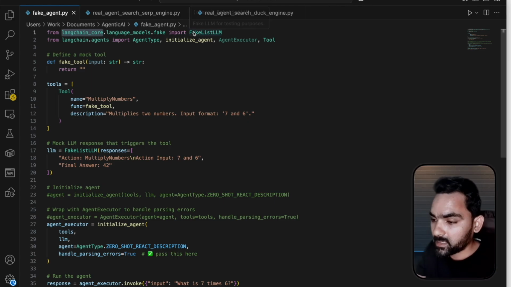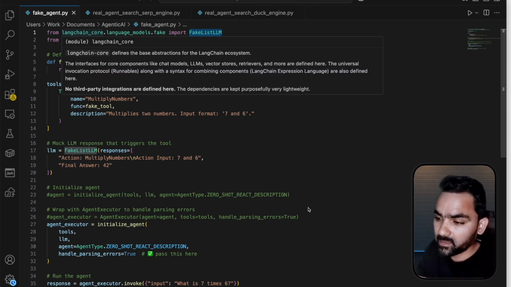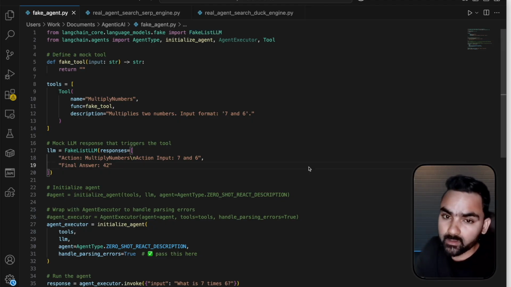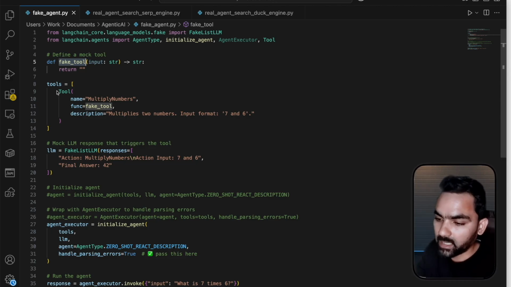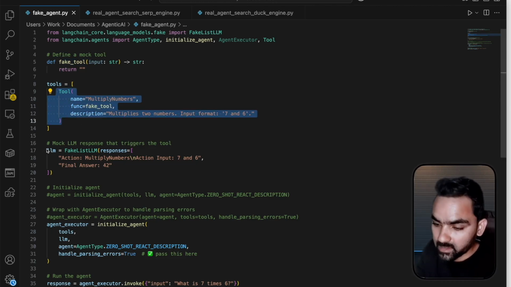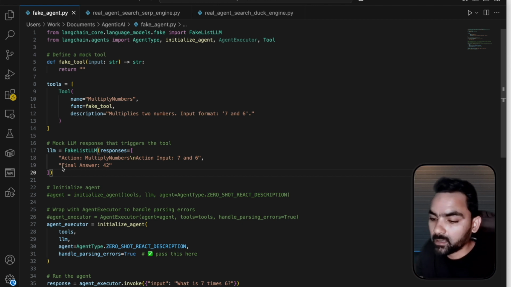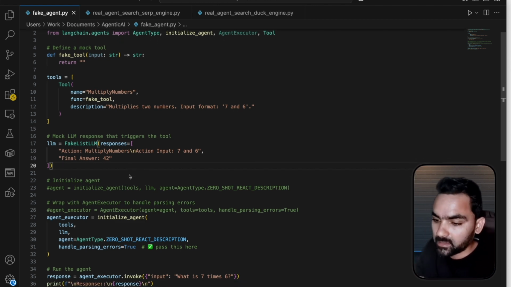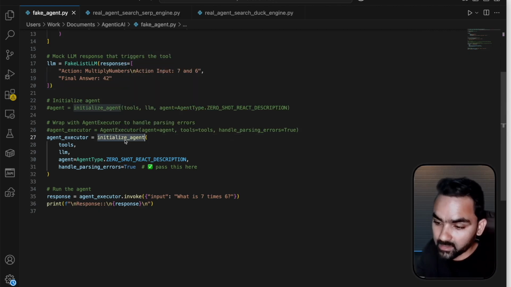FakeListLLM is part of LangChain core. It is basically a fake implementation of an actual LLM. The agent accepts the LLM object reference here. Because we need tools, I create a fake tool here and give some random explanation for it. Now we initialize this FakeListLLM with a hard-coded value. Whatever input we give, the final answer will always be 42. This is how the agent is initialized, and this is part of LangChain community.